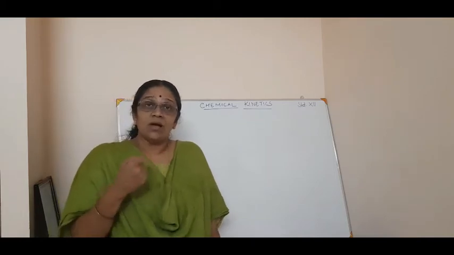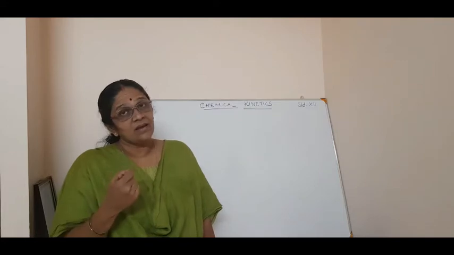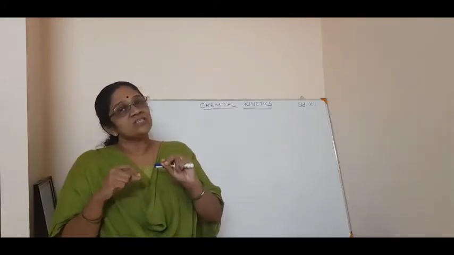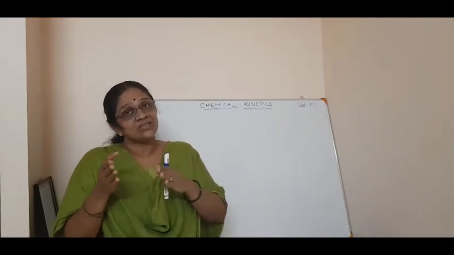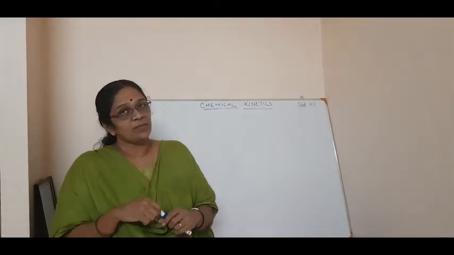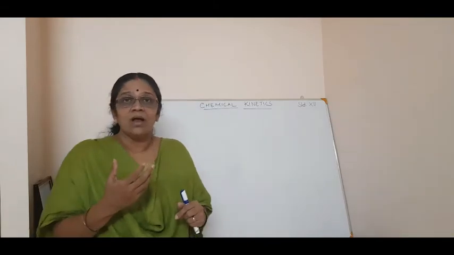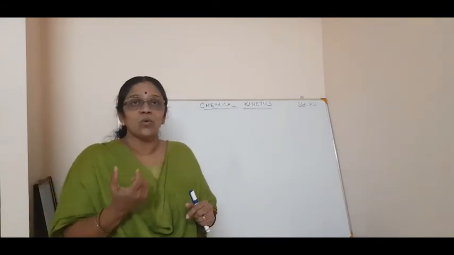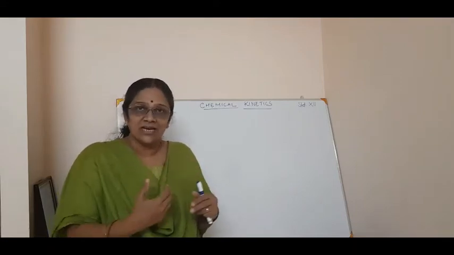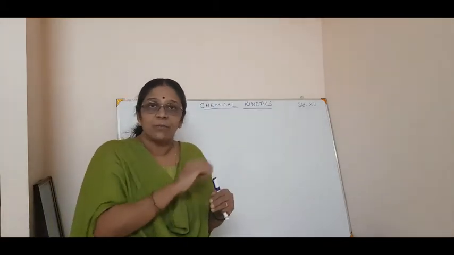Now, coming to chemical equilibrium, that also you have studied in 11th. There you know the extent of reaction happening, that is, how much the reaction happens or how much the reactant is converted to products. But till now, we haven't studied how fast or how slow a chemical reaction is, or how you will determine the speed of a reaction, how fast the reactant is getting converted into the product.